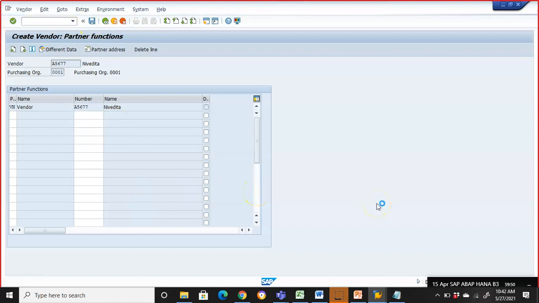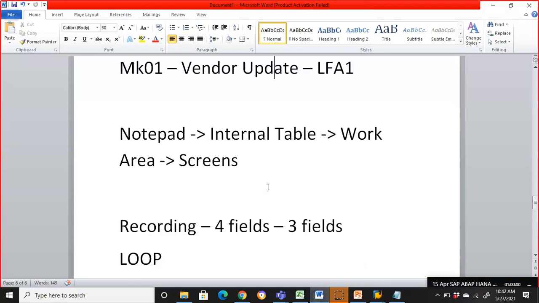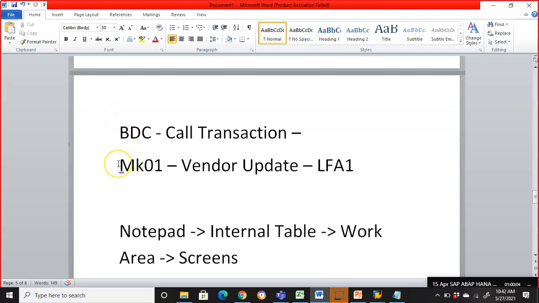Now that we have done it manually, let's check if the Nivedita record has been updated in the LFA1 table, because that is what we are supposed to do. Let me repeat what I said. We have updated the data in MK01 manually, guys. Now we should be able to see that in LFA1. Only then can we confirm that data is getting uploaded there.